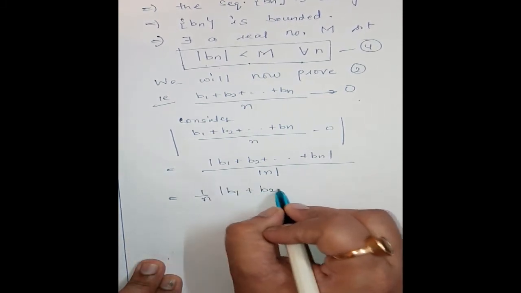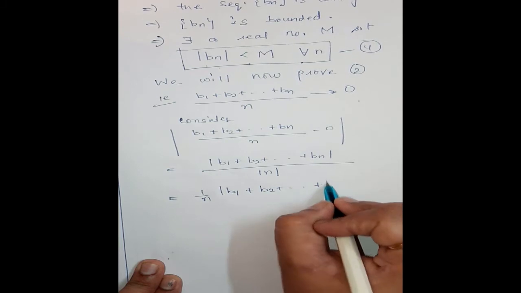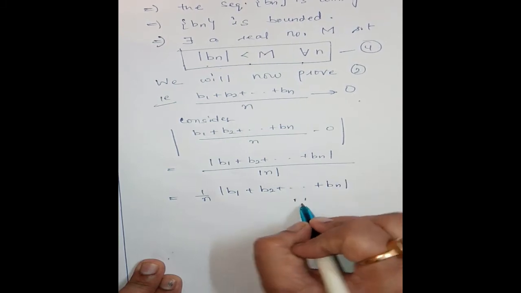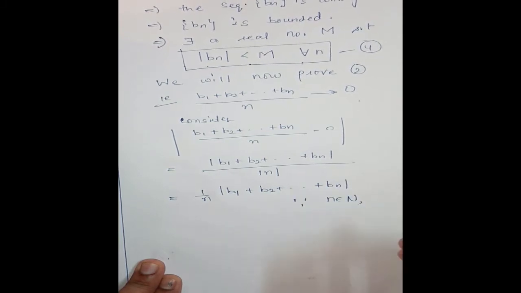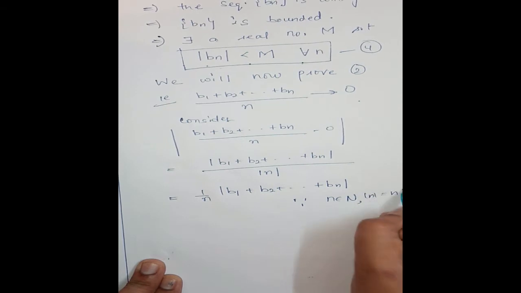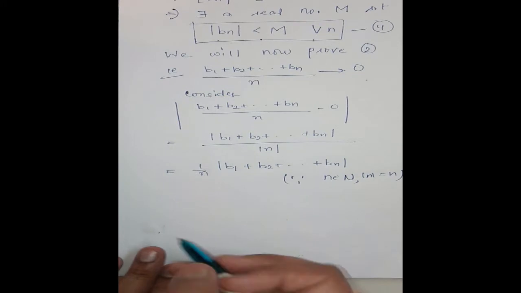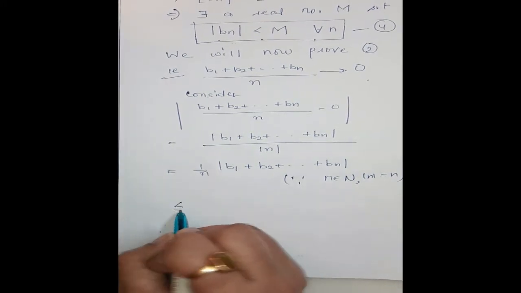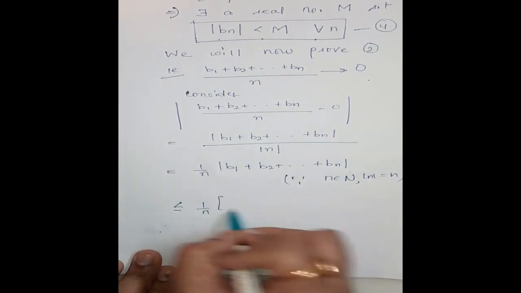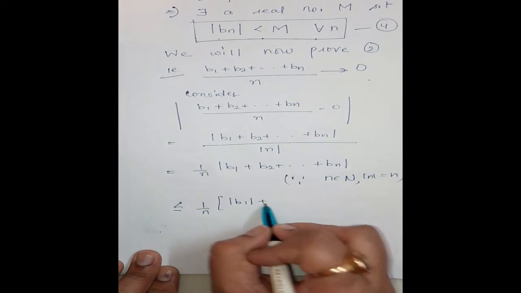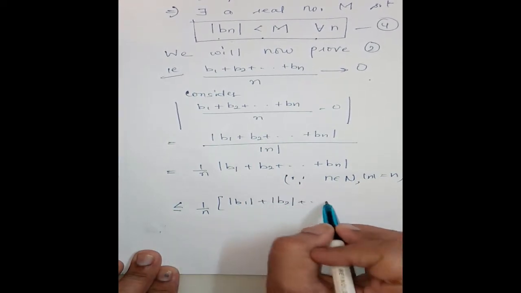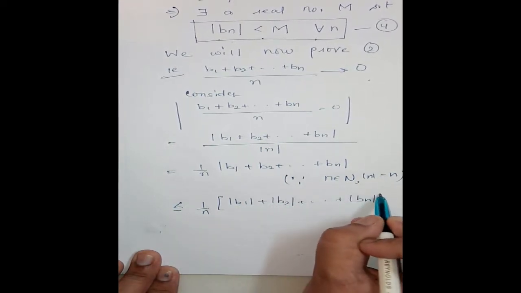So I can write it outside the mod sign, since n belongs to capital N, natural number, mod n is n only. So I can write like this. Clear? Now this is less than or equal to 1 upon n times (mod b1 + mod b2 + ... + mod bn).